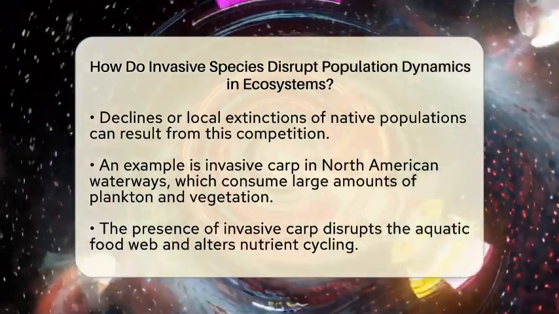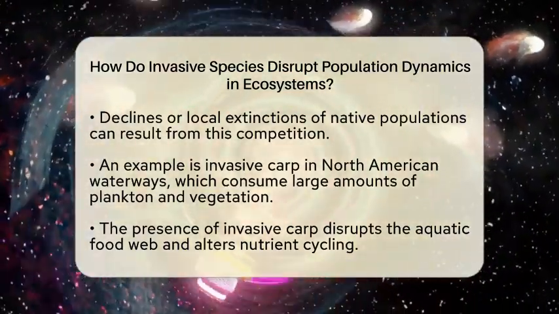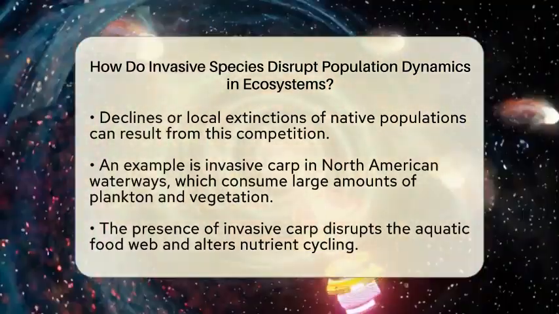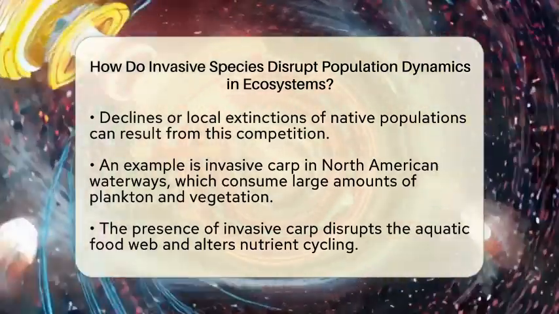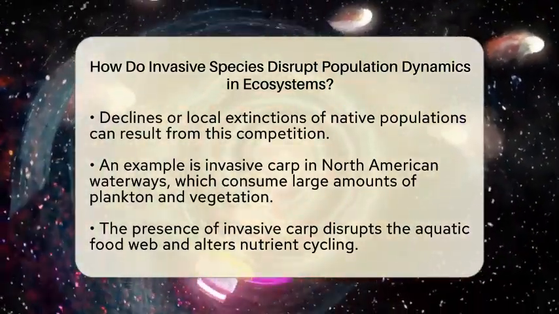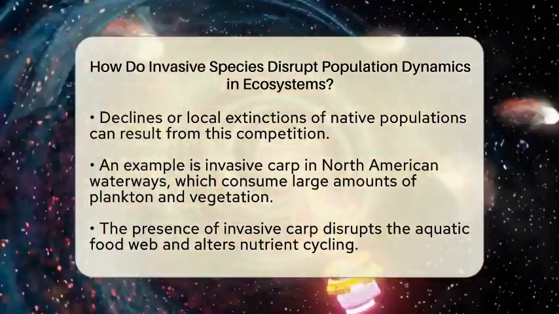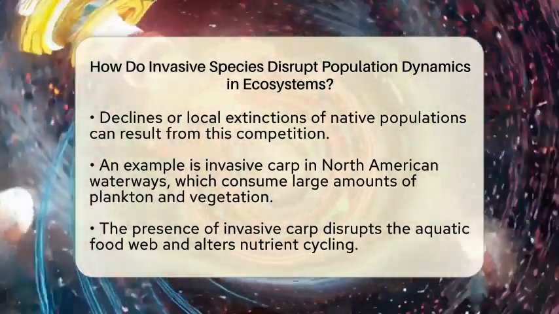Take the example of invasive carp species in North American waterways. These fish consume vast amounts of plankton and aquatic vegetation. This consumption reduces food availability for native fish, disrupting the entire aquatic food web. Their presence can also alter nutrient cycling and physical habitats, further affecting native species.